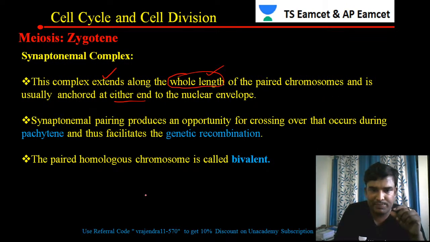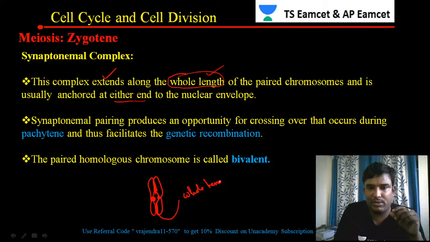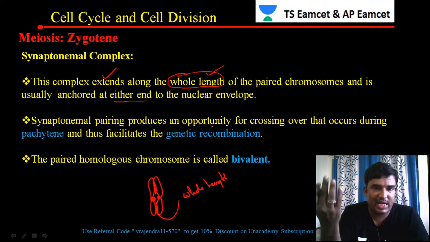For example, I will draw one diagram. This is one chromosome, this is another chromosome. The whole length is pairing, except at the centromere. That is the meaning of whole length of pairing. It is usually anchored on either side of the nuclear envelope, so it can be towards one side of the nuclear envelope or the other side.